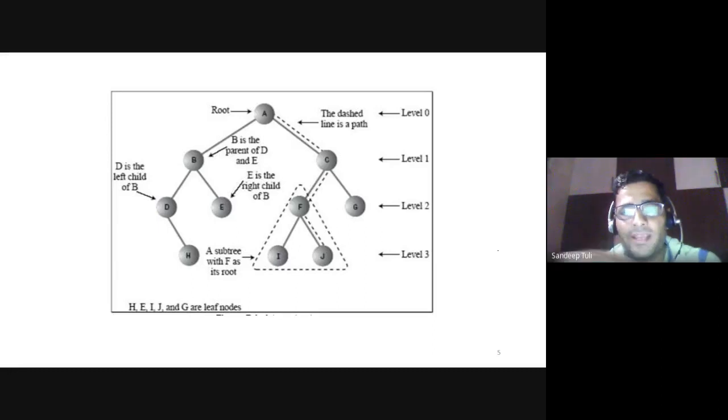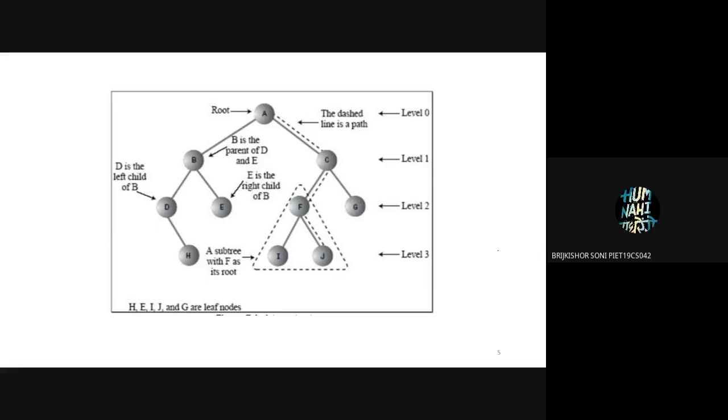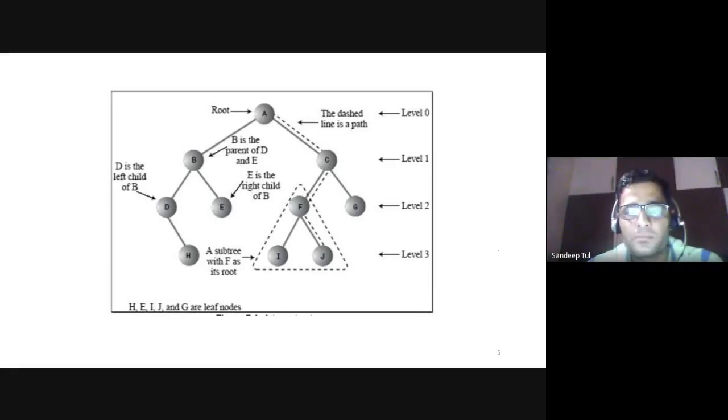So A is at level number 0. B and C are at level number 1. D, E, F, G are at level number 2, and H, I, J are at level number 3. So the total number of levels is 4, that is 0, 1, 2, 3. Is it okay now? The total number of levels is 4.